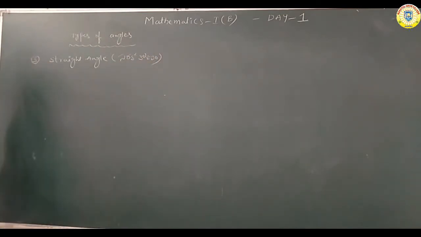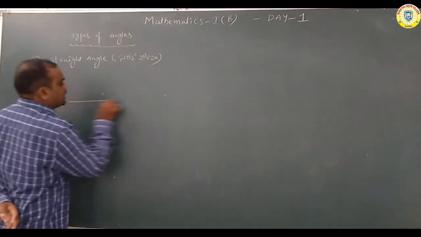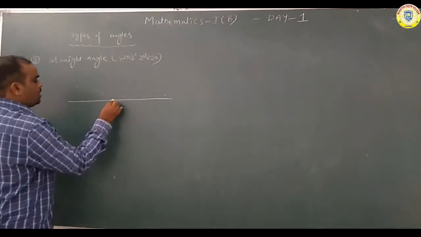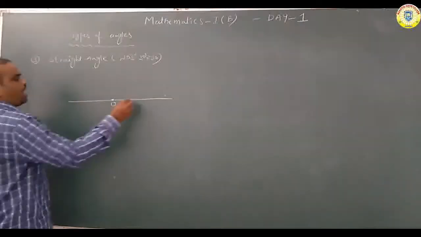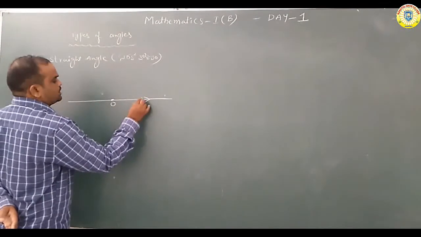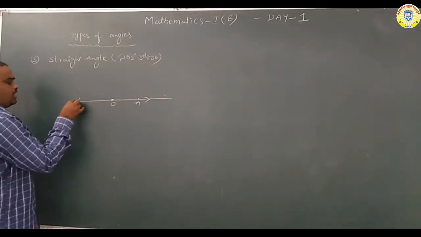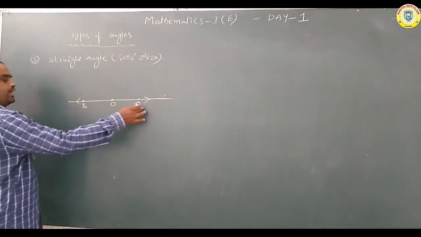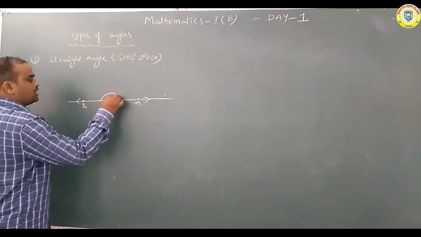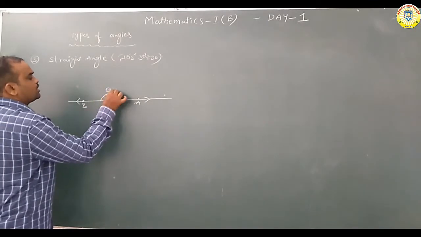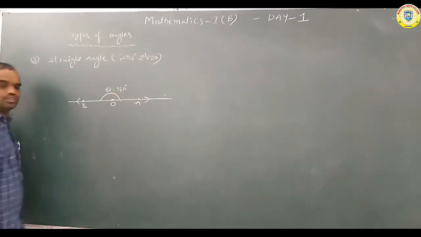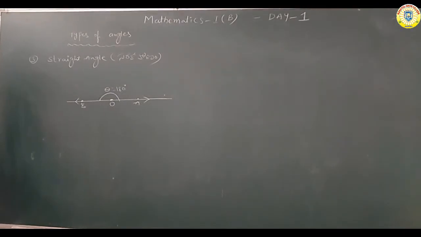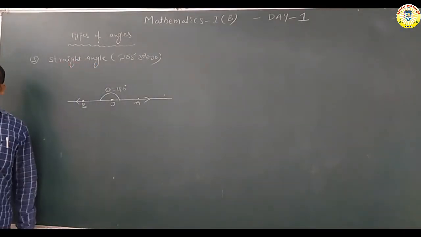See here, O is the common point. There are two rays, OA is one ray and OB is the other ray. Theta is equal to 180 degrees. This is nothing but a straight angle.